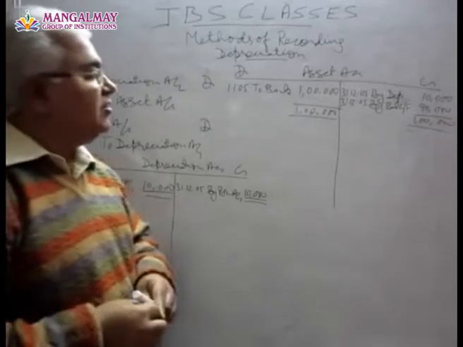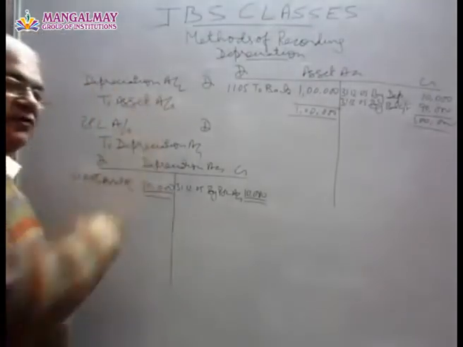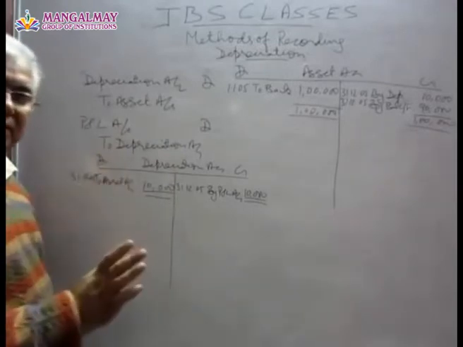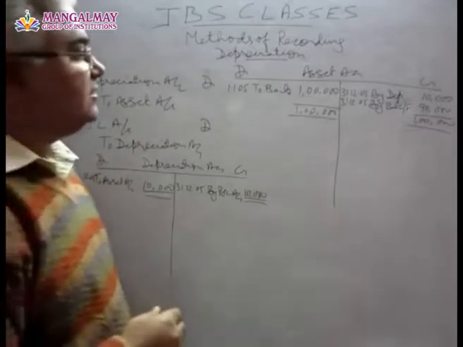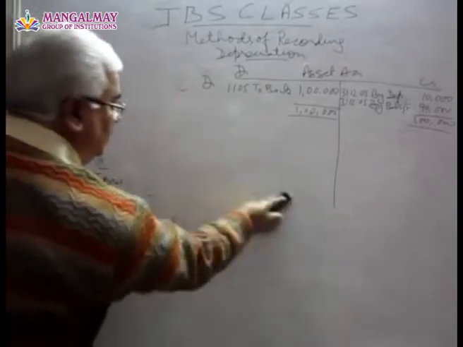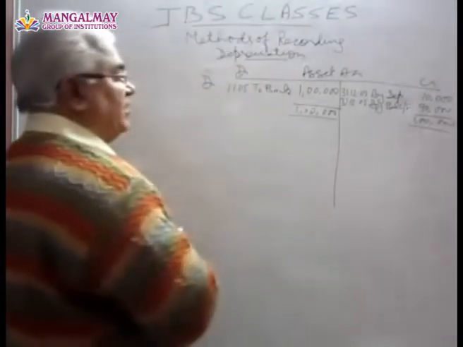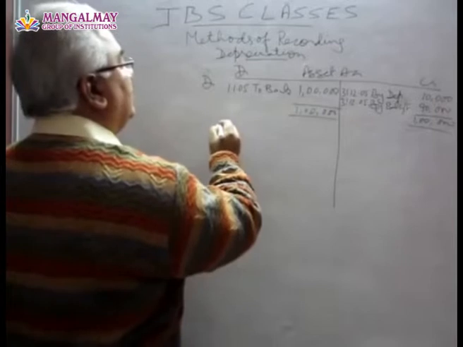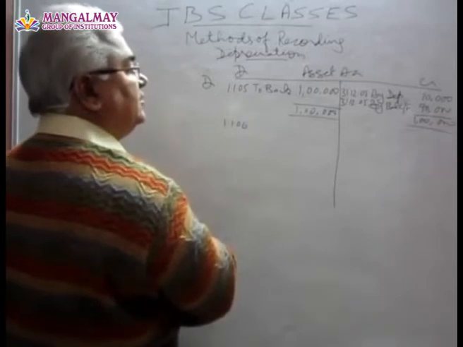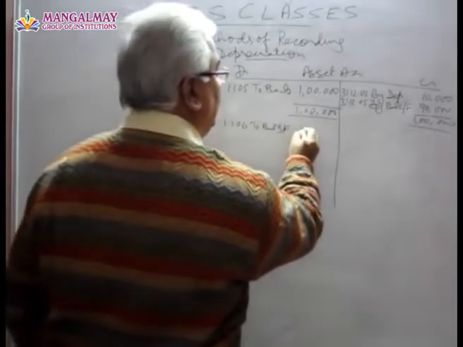Unless there is a change in the asset account, if there are some more purchases or some sale of assets, this 10,000 will be charged every year, and depreciation account will look like this every year without fail. Okay. Now let us see how this asset account is maintained if there are more purchases, selling. Okay. Let us see. So on the next year, this will be brought down 1/1/06, to balance brought forward 90,000.